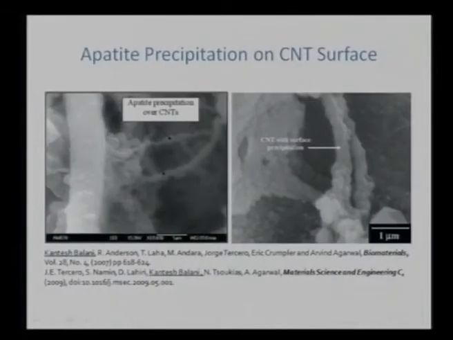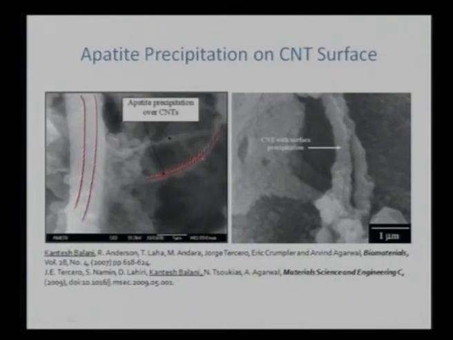In this case we can see that CNTs are not only enhancing the fracture toughness and the tribological properties, but they also assist in the apatite precipitation on its surface. Here we have the cells, and then we also have some carbon nanotube, and over that we are seeing some precipitation of apatite on its surface.